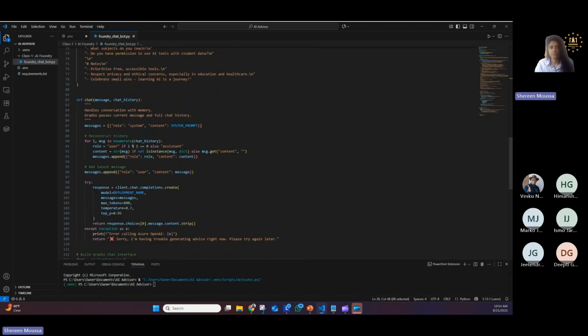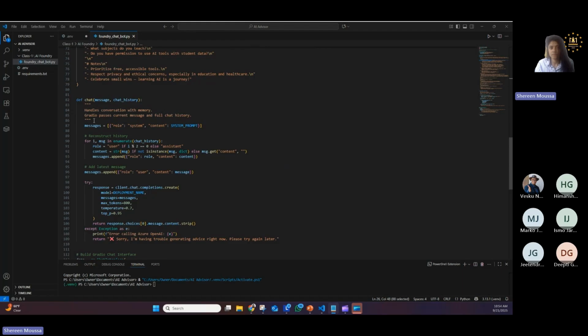Okay, then comes the important part. We have a function so that we can handle the chat turn. Gradio will call this when the user sends a message. It takes that message along with any conversation history. Think about it like memory.